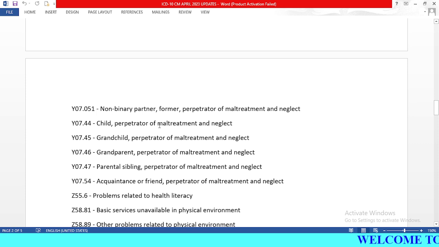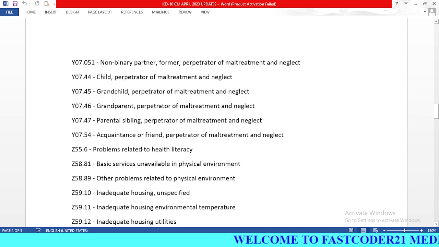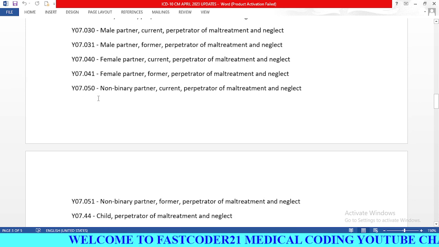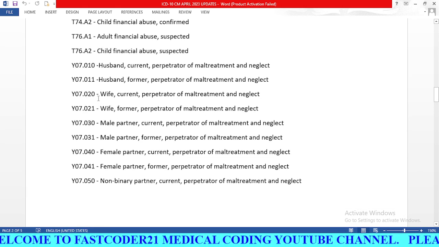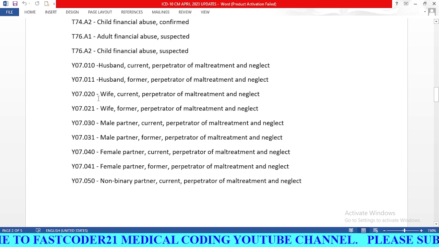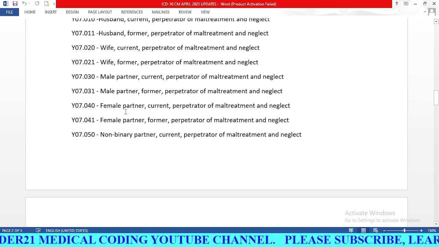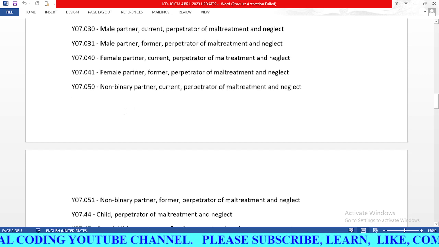Here: child perpetrator of maltreatment and neglect, grandchild, grandparent, parental sibling, acquaintance or friend, perpetrator of maltreatment and neglect. So basically these are all related to abuse codes. But we have here current husband, current wife, former husband, former wife, male partner, female partner. Like that we need to check the documentation in order to find whether the perpetrator is current or former.